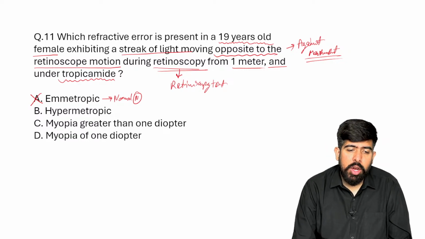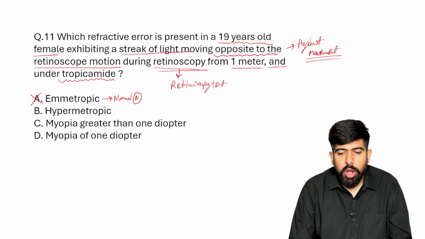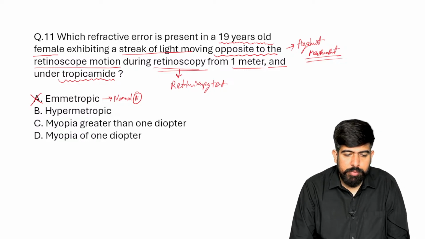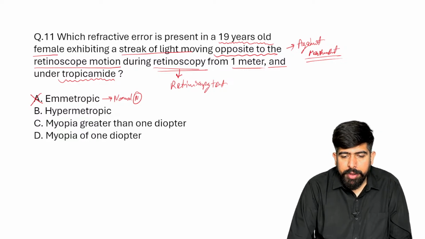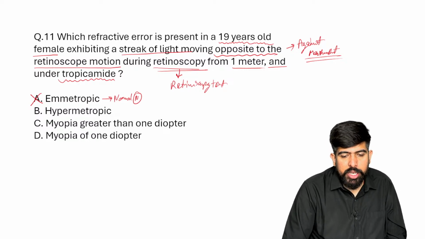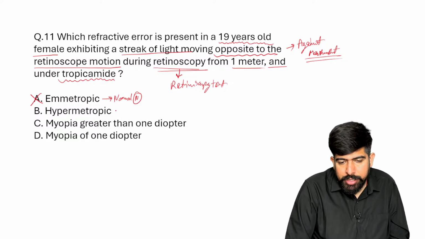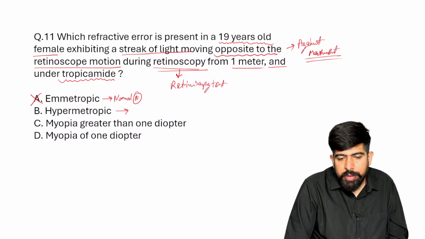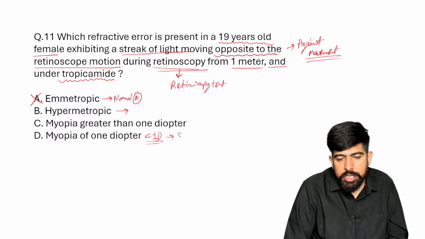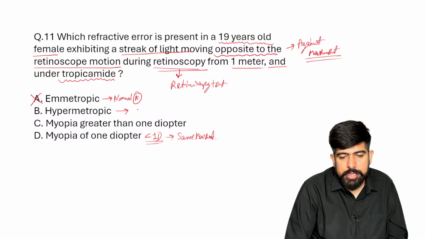If the myopia is less than one diopter, we get the same movement.